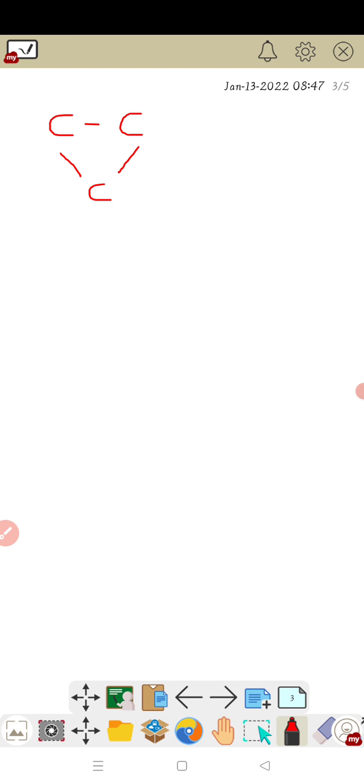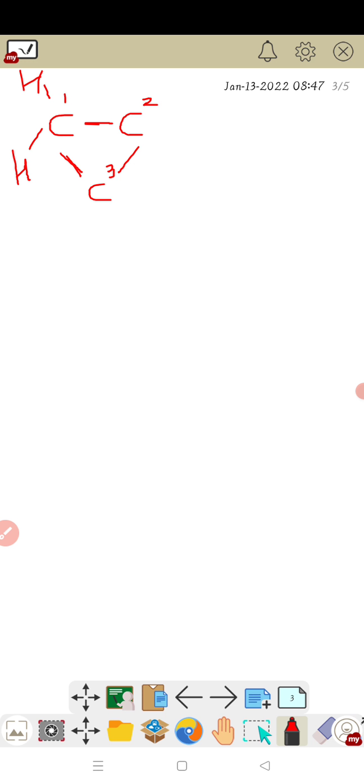Firstly we mark the carbons 1, 2, 3. The first carbon is connected by 2 bonds: the first bond to carbon number 2 and the second bond to carbon number 3. As carbon is tetravalent, with 4 valencies, 2 valencies are satisfied by the other carbons and the other 2 valencies are satisfied by 2 hydrogens.